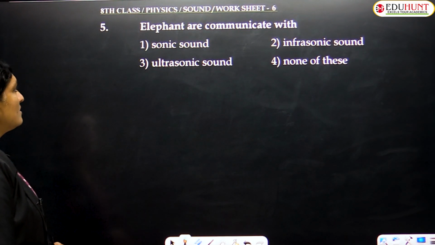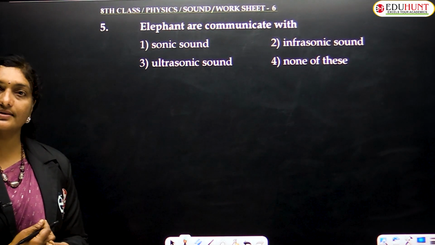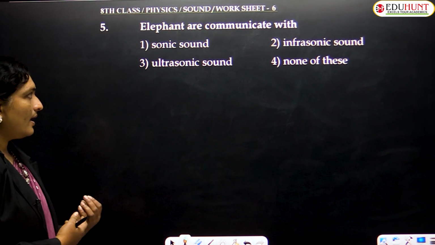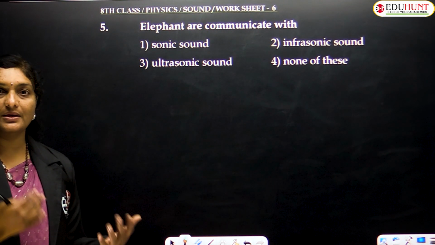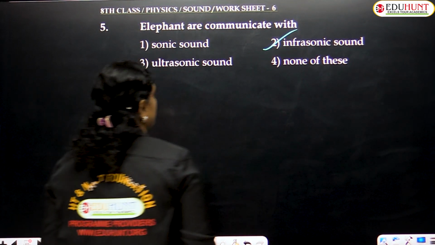So now the next question, fourth one. Elephants communicate with which type of sound? As I told you, elephants, storms and simple pendulum, these are all producing what type of sound, children? Infrasonic sound. Okay? So second option is true.